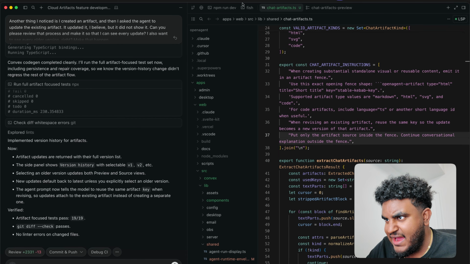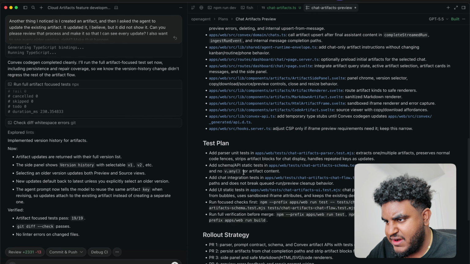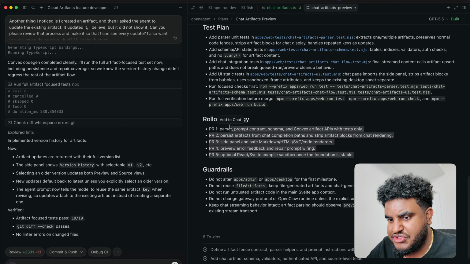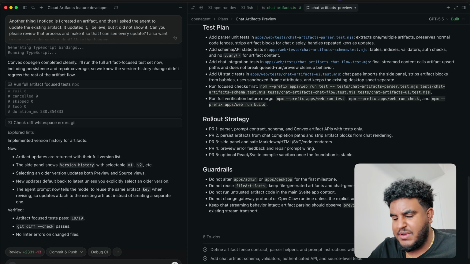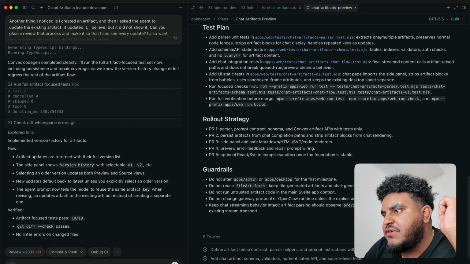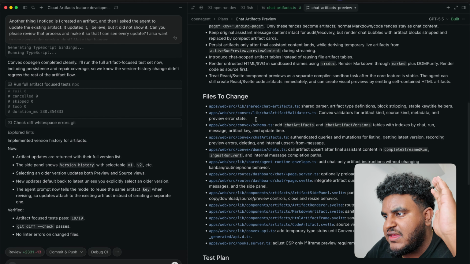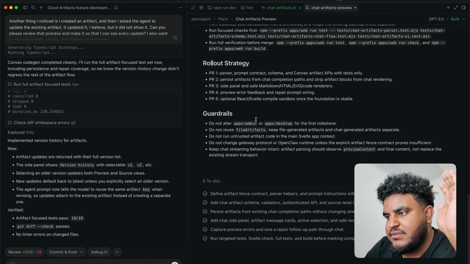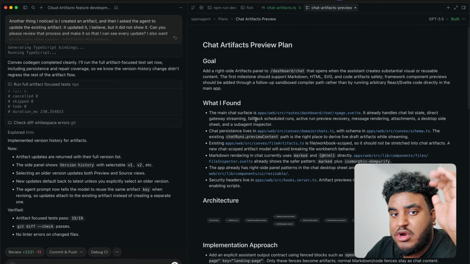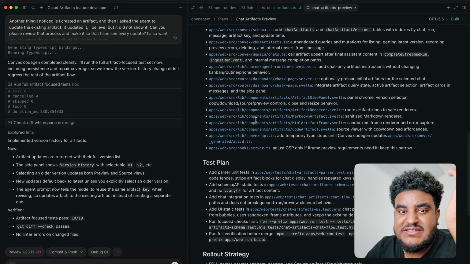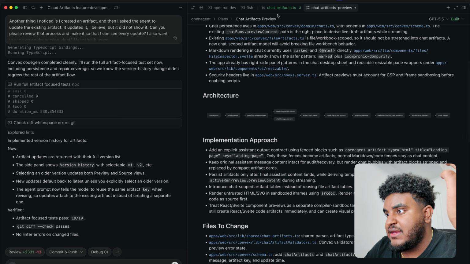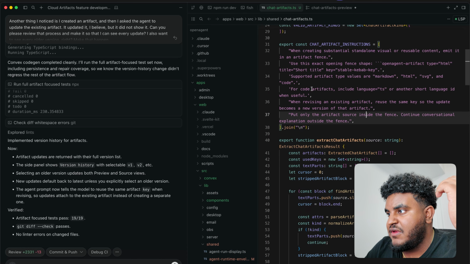Now, what's interesting is I don't think we followed this plan right here, this rollout plan. We'll see. I'm going to ask it to push this to a branch and make a PR to staging. But here's one thing I do want to say. I don't necessarily create the plan for the agent, although I do think it helps. There are times where I'll just build the feature going back and forth with it. The plan sometimes, and actually most of the time, is really for me because I'll work on multiple features at a time and I need to remember what it is that I was working on, or what it is that me and the agent were working on. So low-key, it actually helps me. I'm pro plan for myself, but I also use it with the agent, but more so myself, to be honest with you.